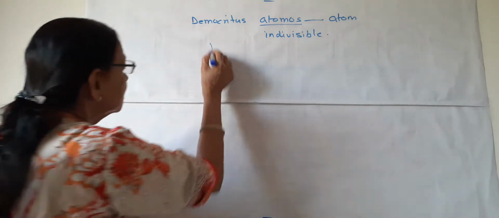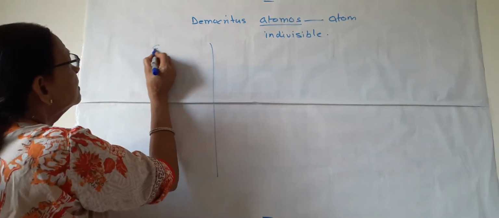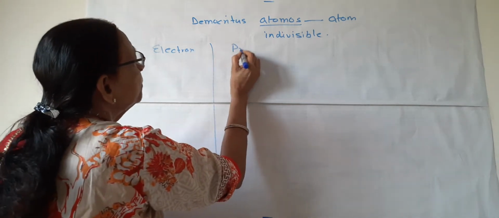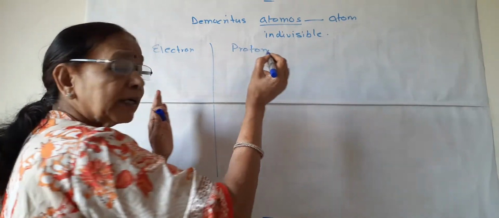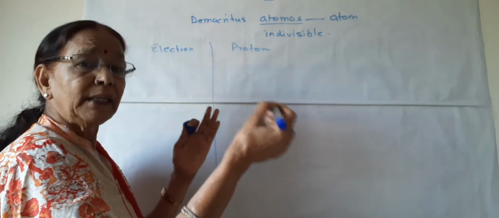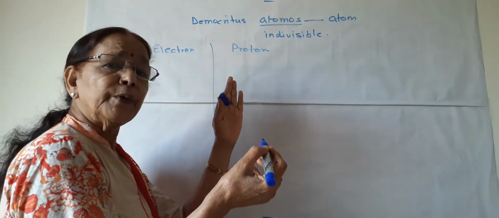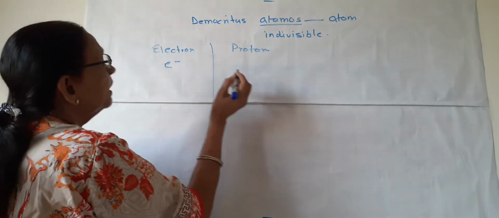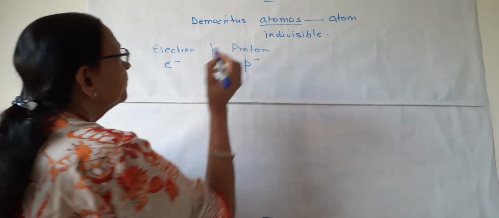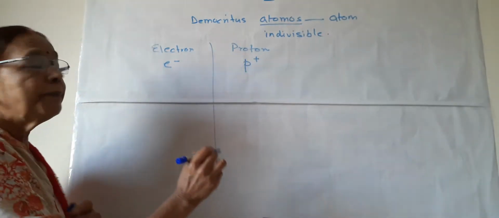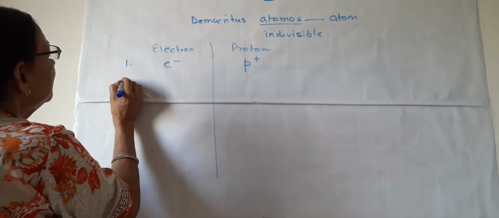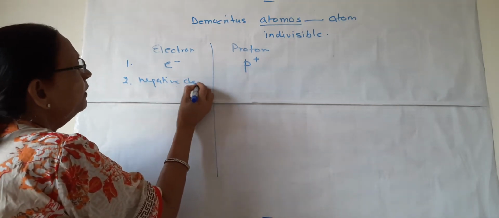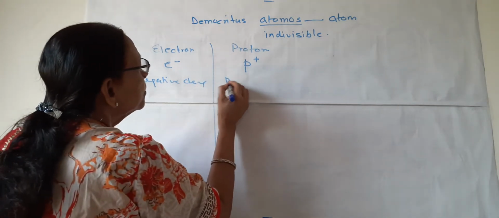Suppose this is electron and this is proton. These names were given later on, after many years of the discovery of cathode rays and canal rays. So electron is symbolized by small e, and proton by small p. As you can see, electron has negative charge and protons have positive charge.